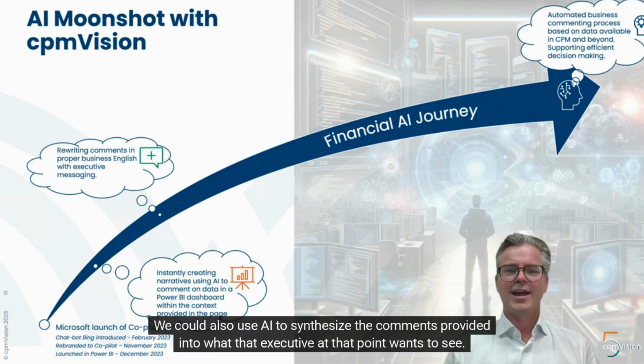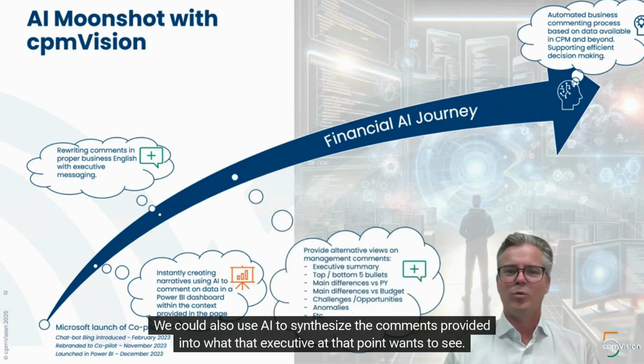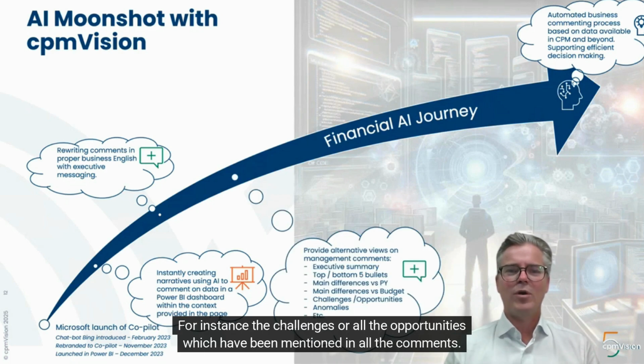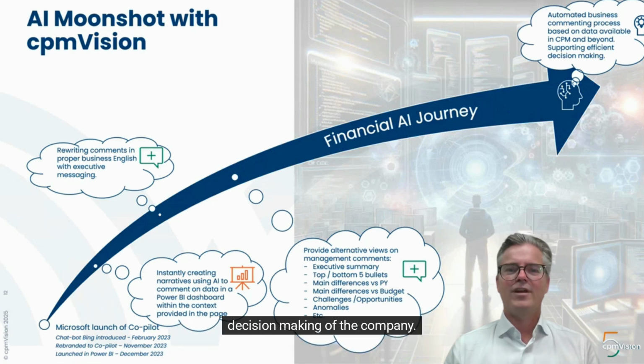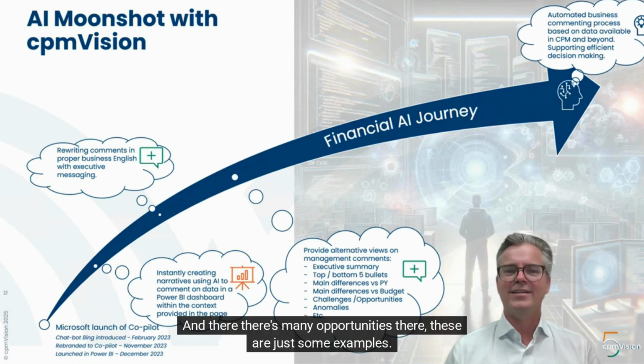We could also use AI to synthesize the comments provided into what that executive at that point wants to see. For instance, the challenges or all the opportunities which have been mentioned in all the comments. AI will simply point out exactly what the decision maker at that point needs to make and support in decision making of the company. And there's many opportunities there. These are just some examples.